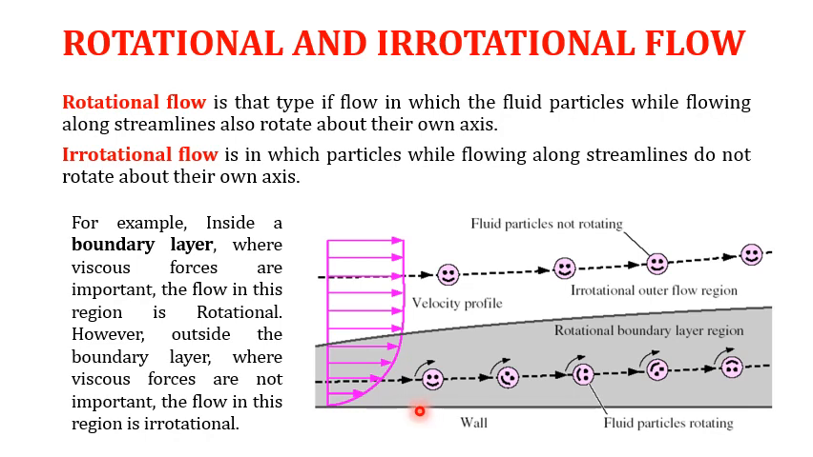Now it is seen that in the flow closer to the boundary wall, where the velocity is reducing, the flow type changes to rotational flow, where the fluid particles, while moving forward, are also rotating about their own axis. While above this boundary layer region, we observe an irrotational flow type where the particles are only moving forward without any rotation.